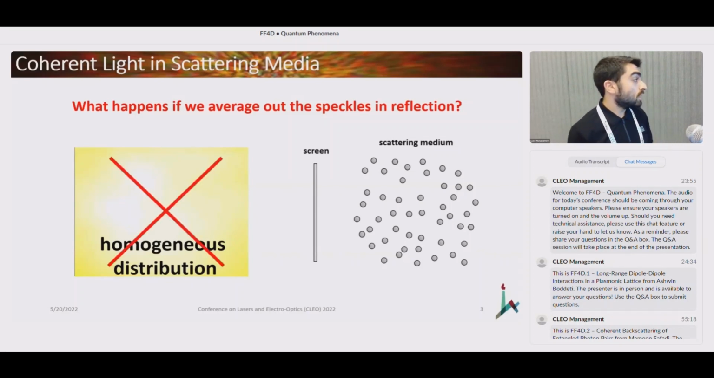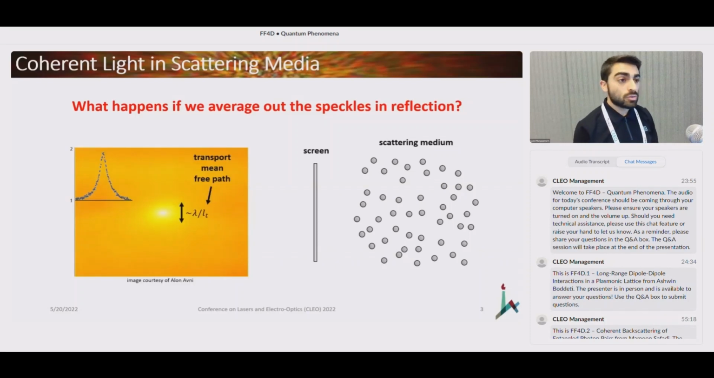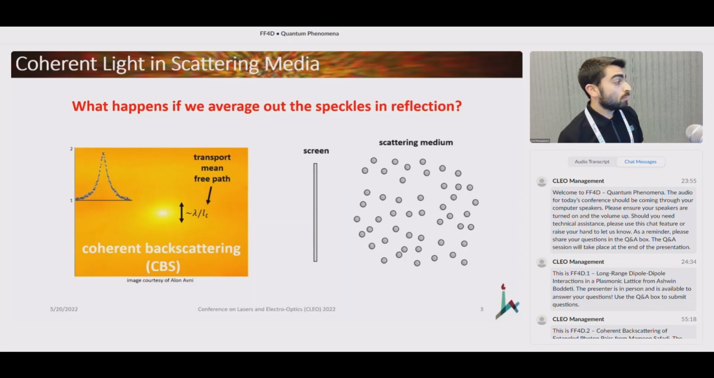What they've seen is that on top of the homogeneous intensity distribution, there existed an enhanced area of light, as you can see here. And this enhancement was in the precise backscattering direction only. And it was actually a 2-to-1 enhancement, and its width scales like the wavelength divided by the transport mean free path of the medium. This phenomenon became known as coherent backscattering, or CBS for short, and sometimes it's also called weak localization of light.